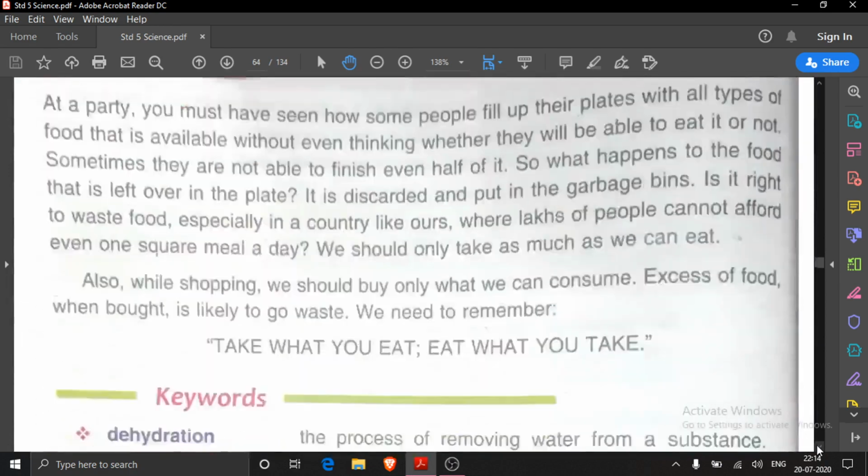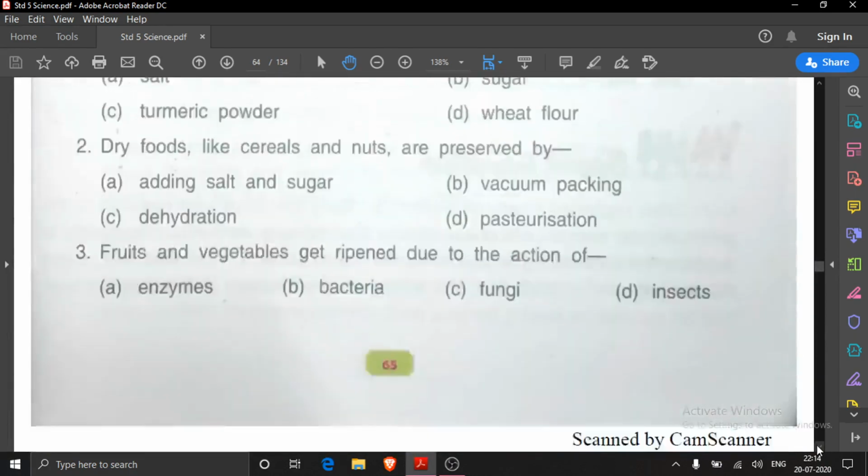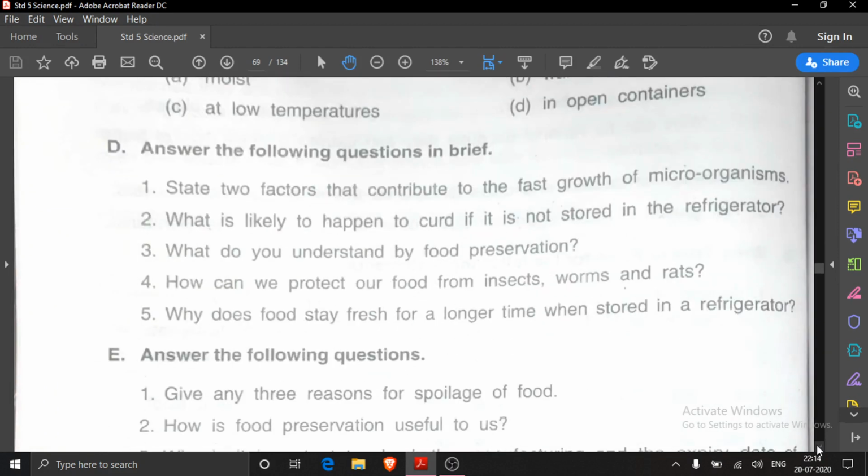And D5th question you will see here. Question is here. Why does food stay fresh for a longer time when stored in a refrigerator? So many times we have read. Because in refrigerator temperature is very low always, and at low temperature the growth of microorganisms slows down.